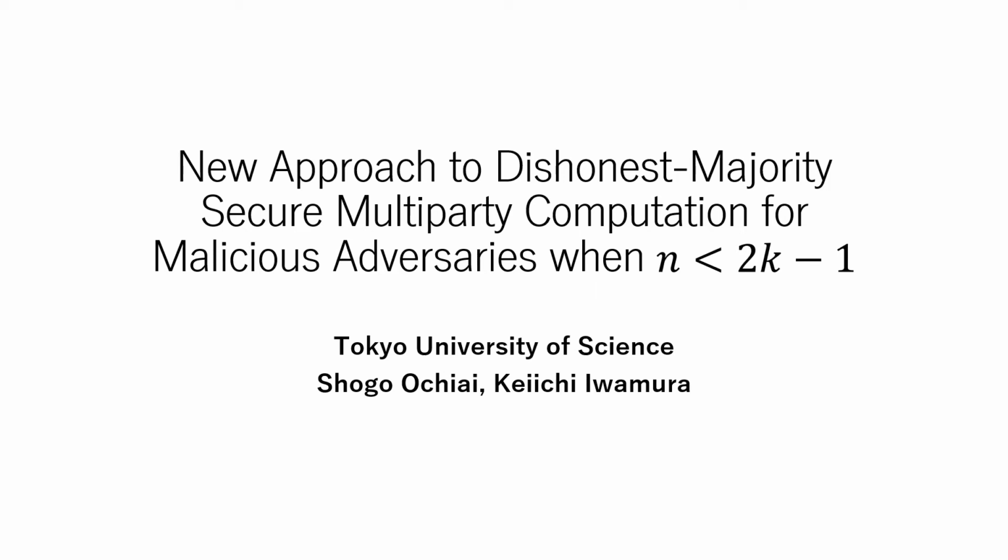I'm Shogo Ochiai from Tokyo University of Science in Japan. In this video, I'll talk about a new approach to dishonest majority secure multi-party computation for malicious adversaries when n is smaller than 2k-1.